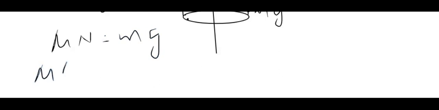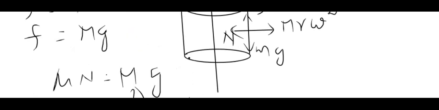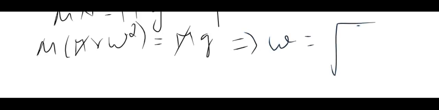So mu into m r omega square is equal to mg. Let me put this also as a capital M. So we can cancel M and m. From this we get omega equal to root over g by r mu.